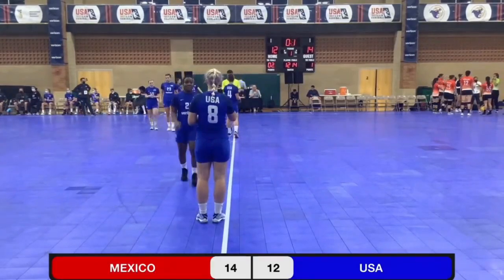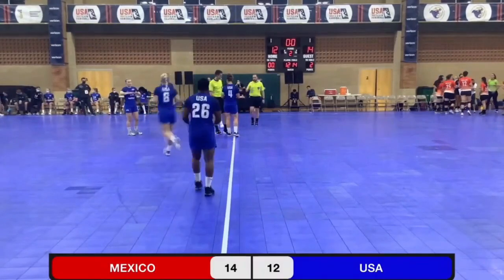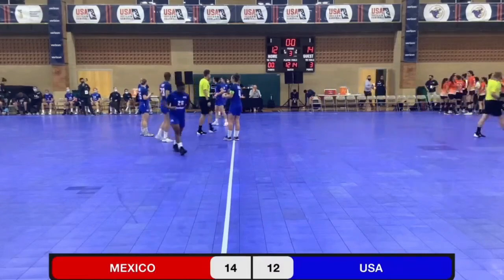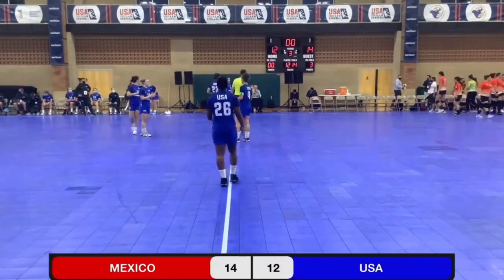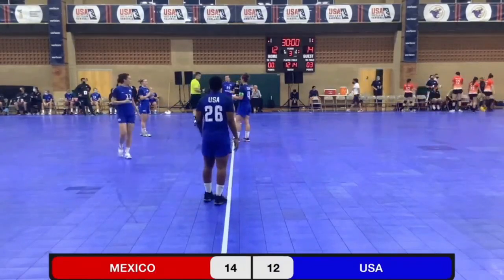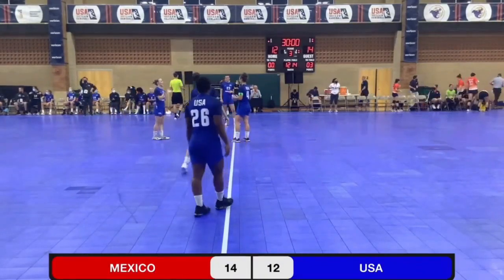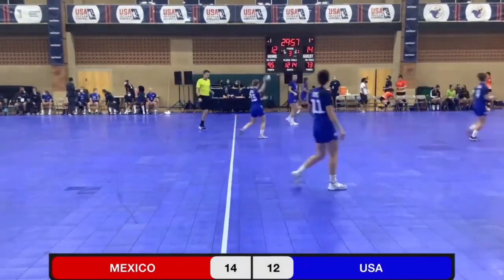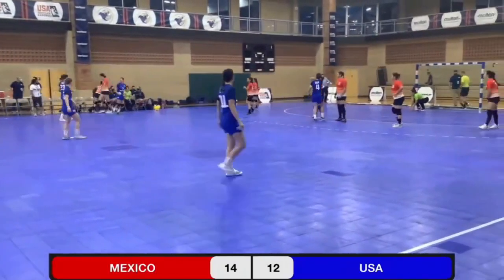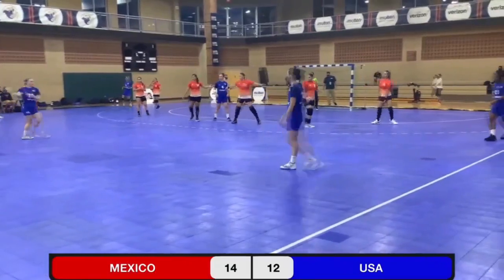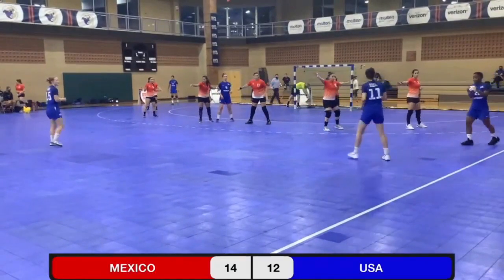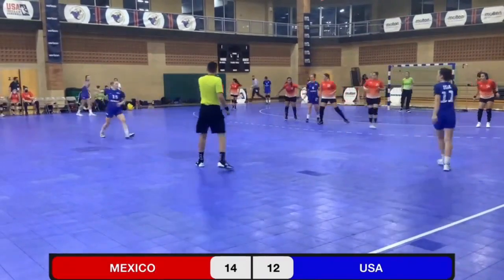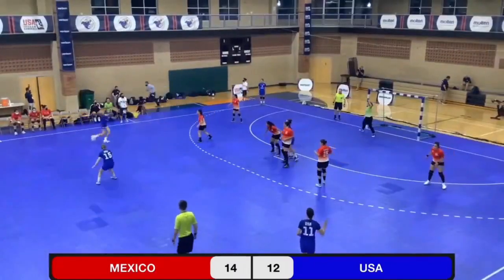Balanced scoring attack for the U.S. 4 players with 2 goals apiece. Sarah Gaskin, Binta Carvalho, Saga Norden, and Sif Christensen, all with 2 goals apiece. U.S. will have the ball to start the second half. And they're going with Julia Taylor at right back, Emma Reedy at center back, and Sif Christensen at left back, Tasia Stewart at right wing, and Maria Valone at left wing.